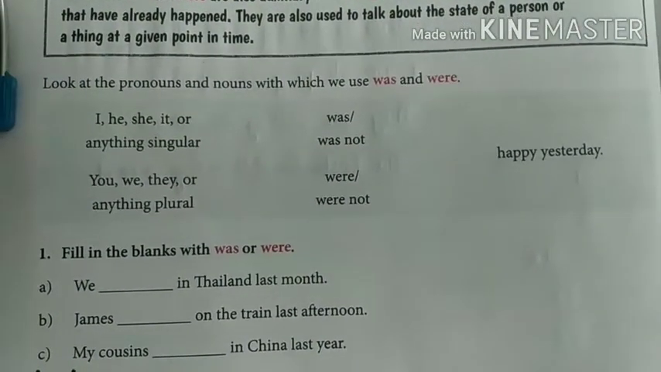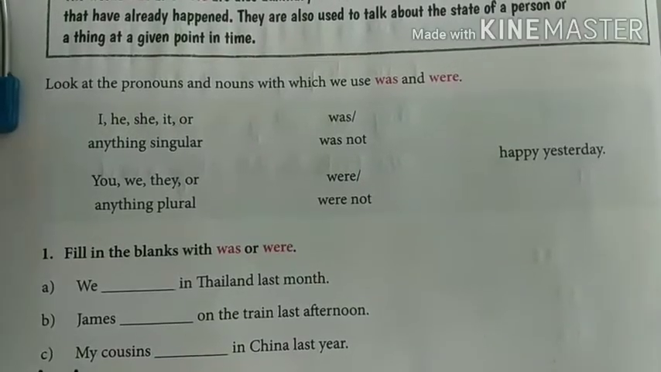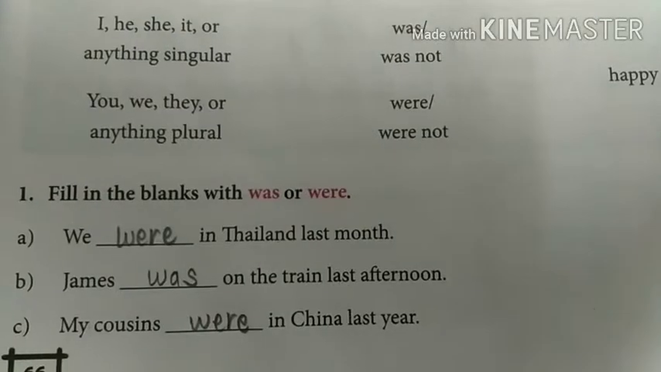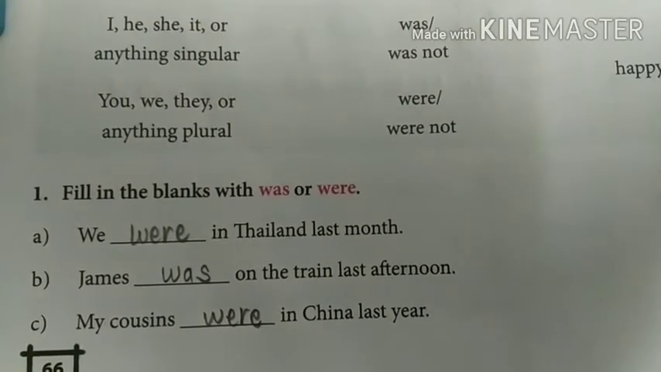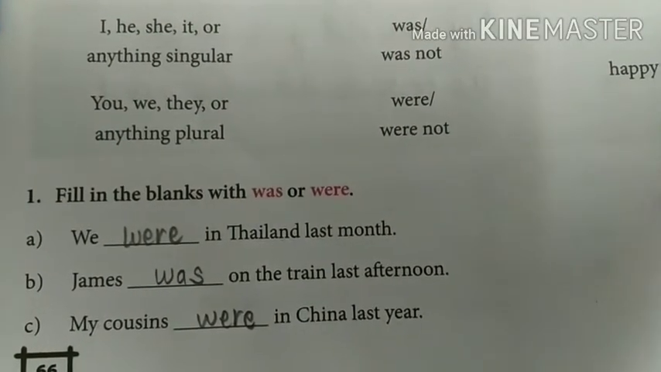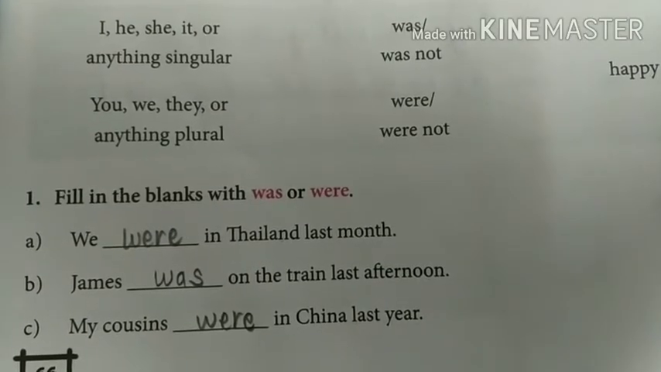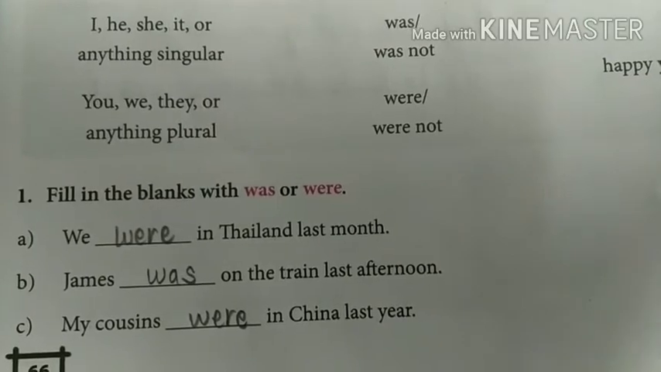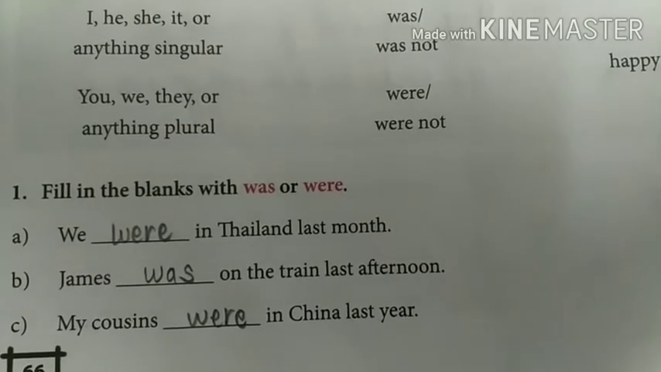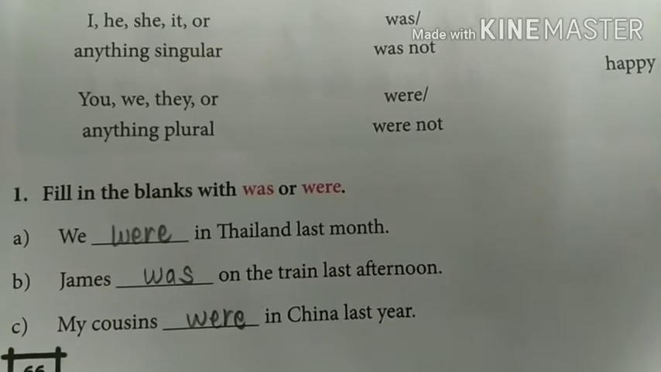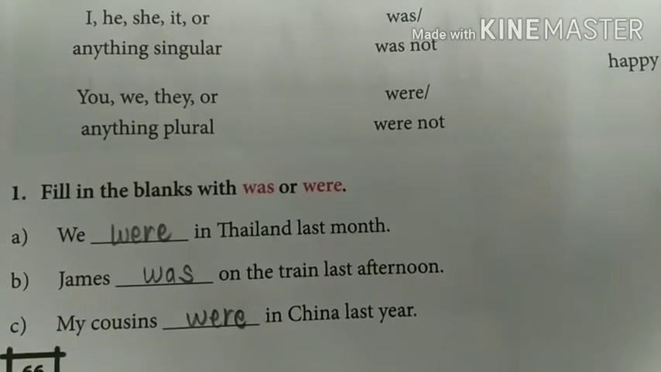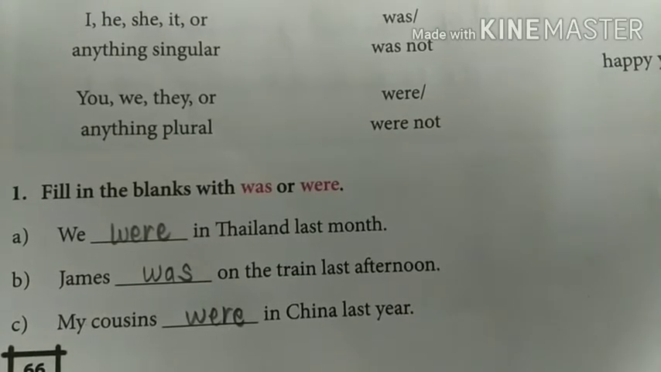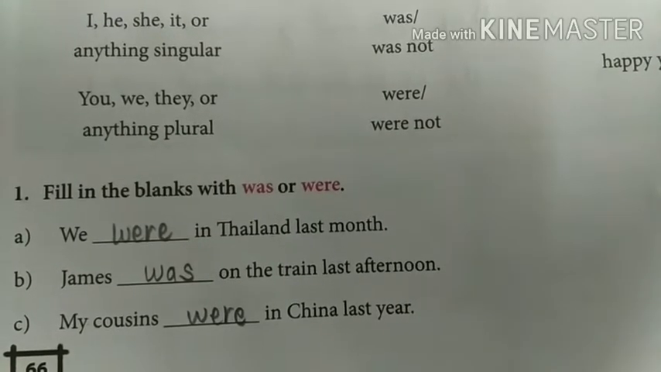I request you all to please take out your pencil and let's start with the textbook exercise. Our first question is fill in the blanks with was or were. The first sentence of this exercise is we dash in Thailand last month. What are we going to write here? With we use were. So we will write we were in Thailand last month.